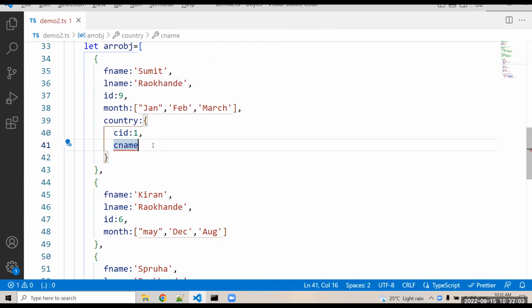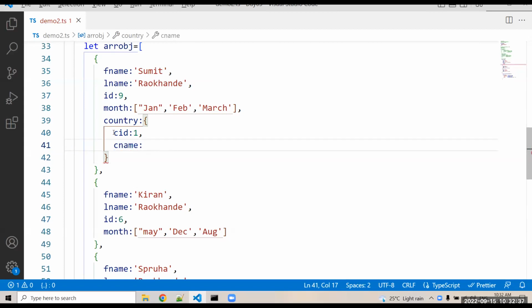Whatever key name the backend developer has mentioned, the front-end developer has to use that key name. Front-end developers don't give any new key name, because the backend API is already developed, and the backend developer mentioned that key name in the entity class. Whatever key name is mentioned in that entity class, you have to use those keys in your front end.